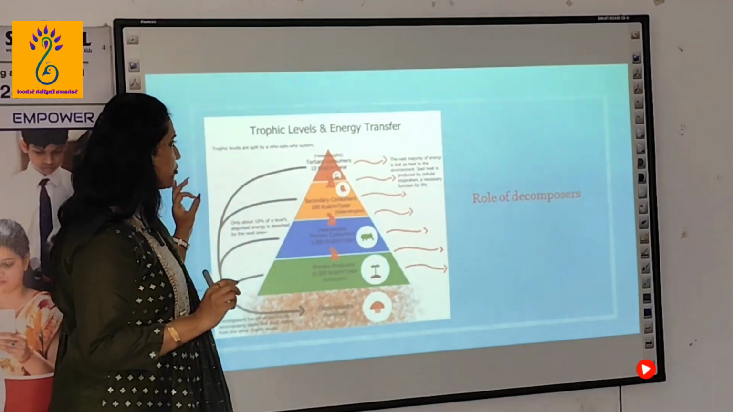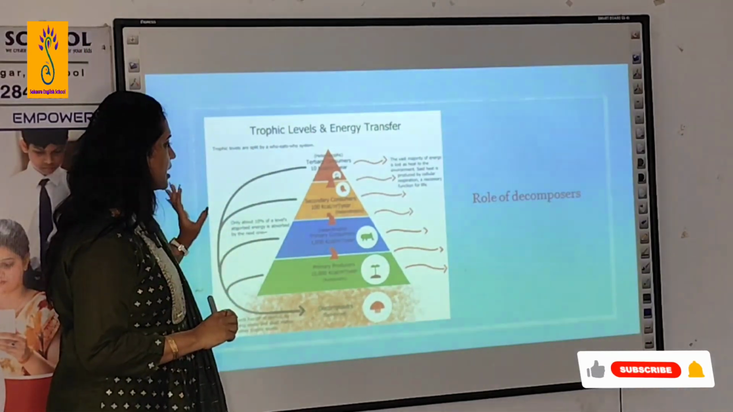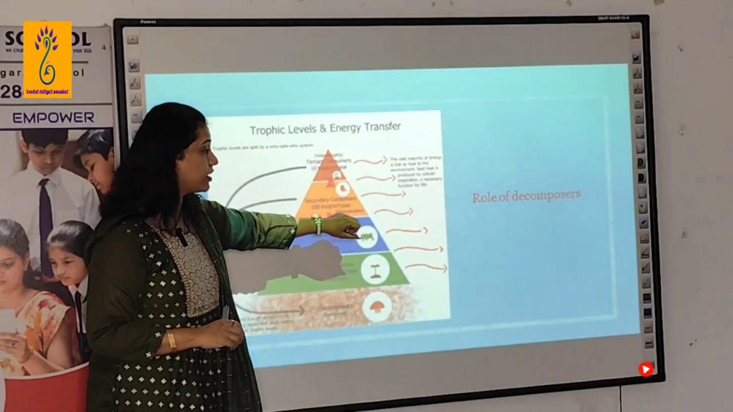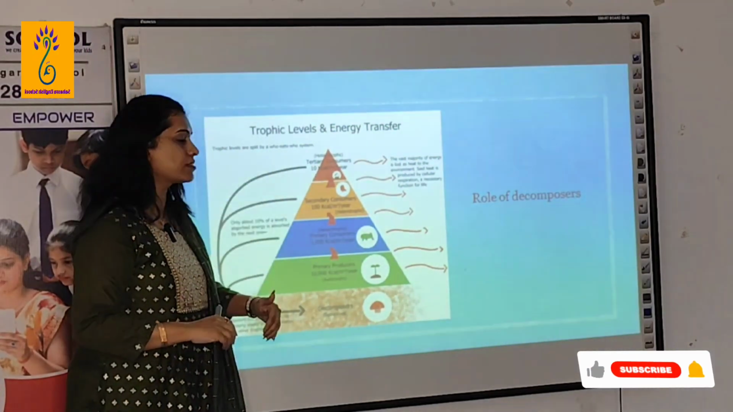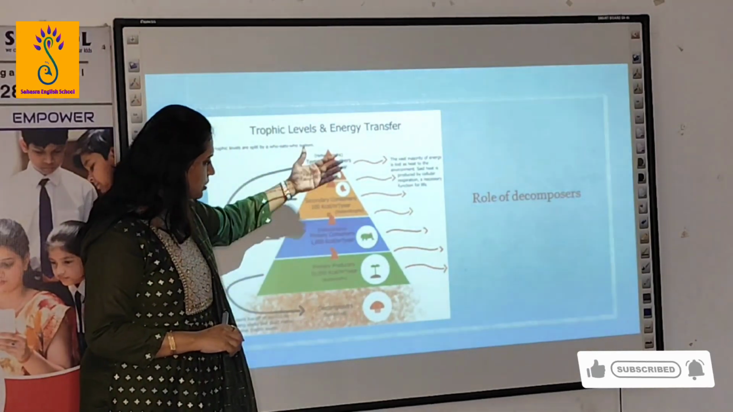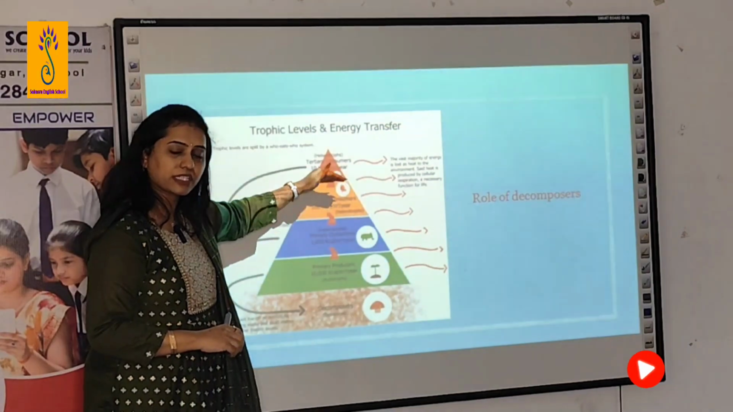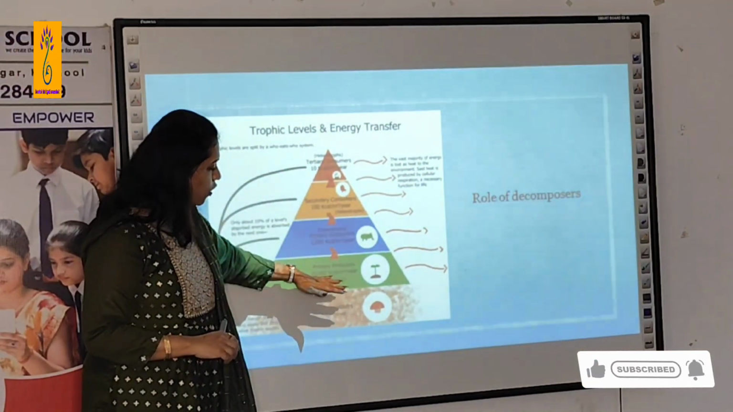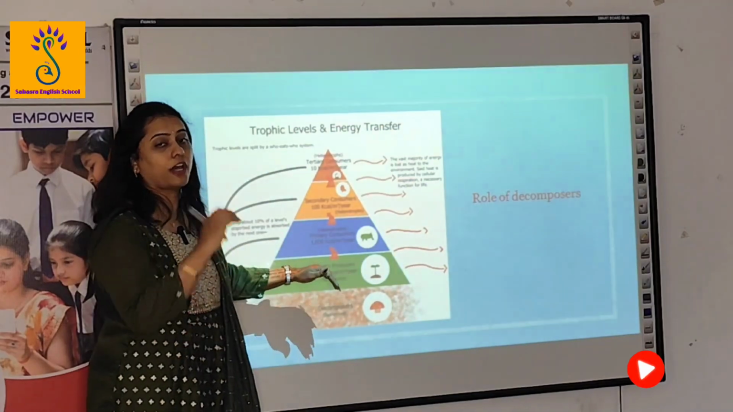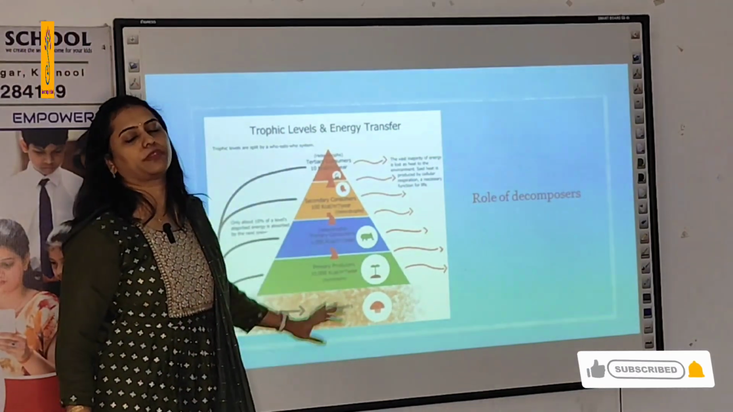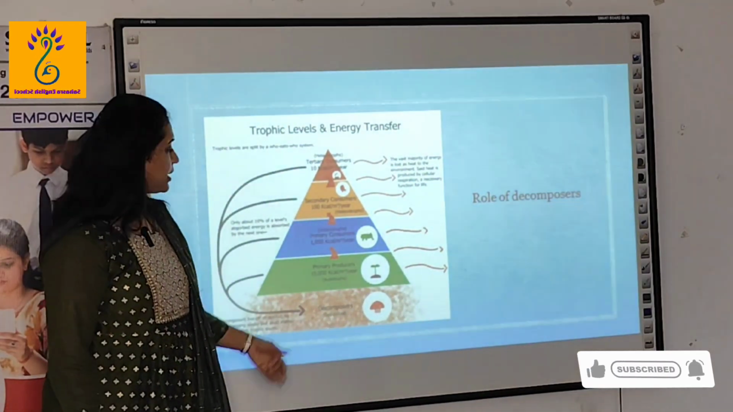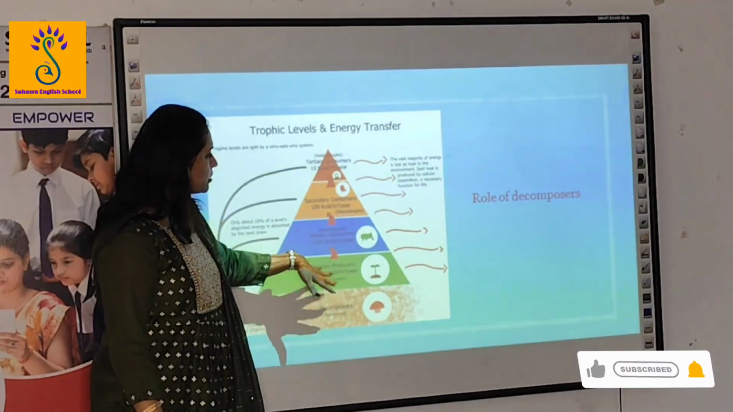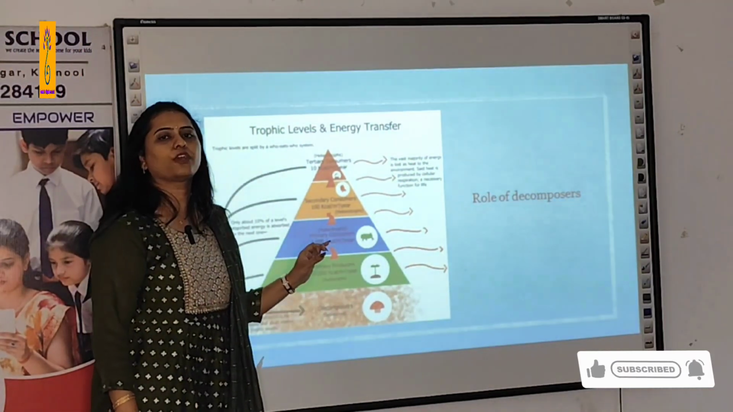This is how you are going to write if at all the question is asked. What will happen if you take out or kill all organisms from one trophic level, write down in points. The trophic level above it will decrease because it is completely dependent on this trophic level, and the trophic level below it will increase because nobody is there to consume it. Three points: the energy level is disturbed, and there is imbalance in the ecosystem.